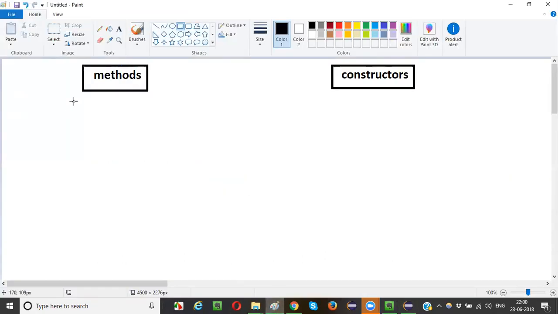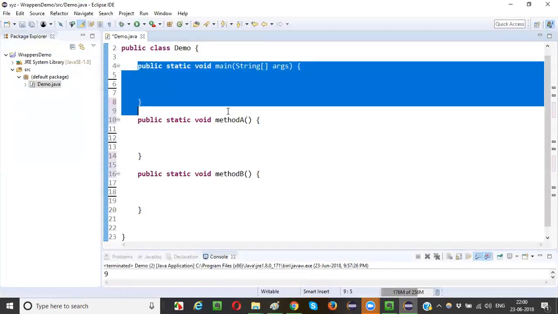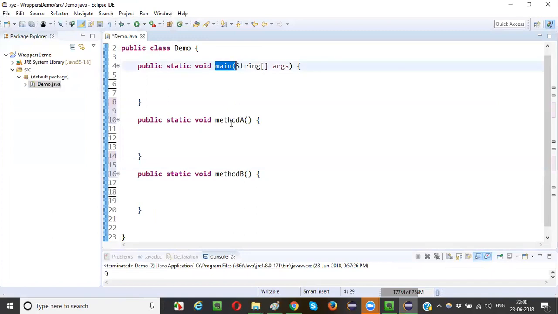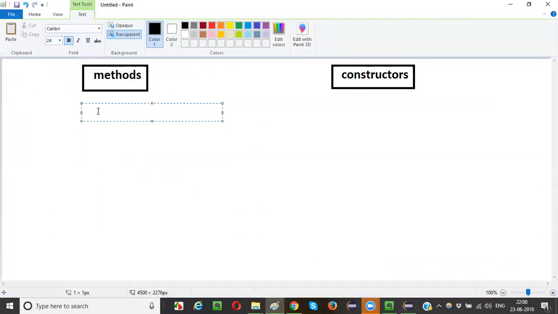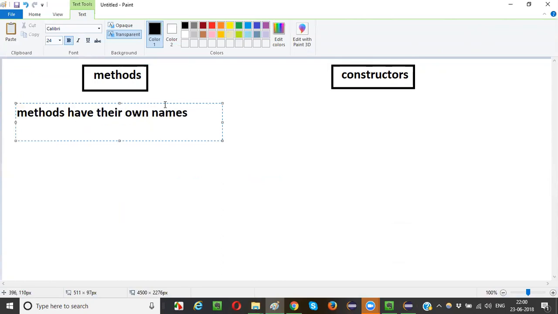First difference: methods have their own names. You see here, we have created many methods. The main method is there already, method A, method B. Methods have unique names, their own names, based on their purpose. We provide a name for the method, guys.